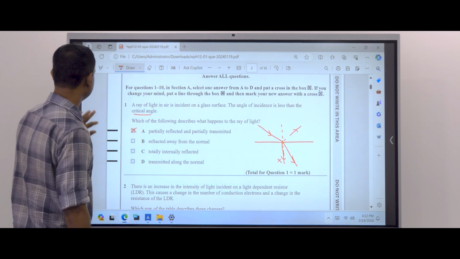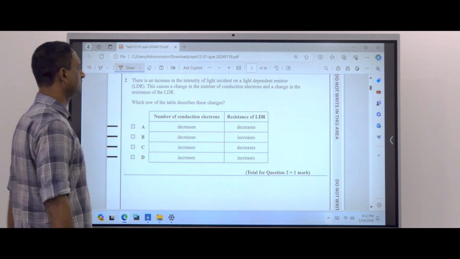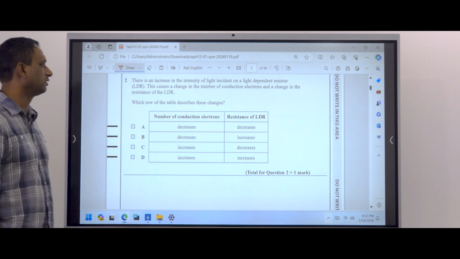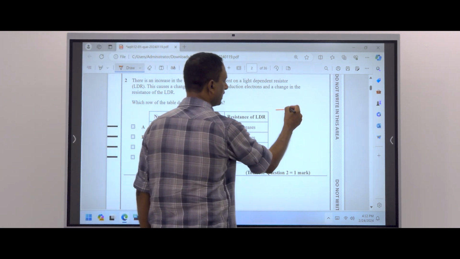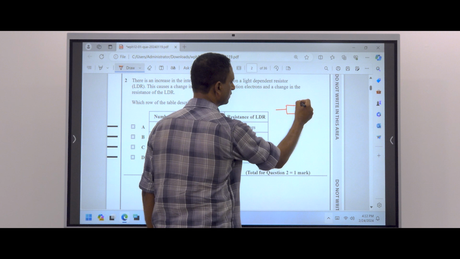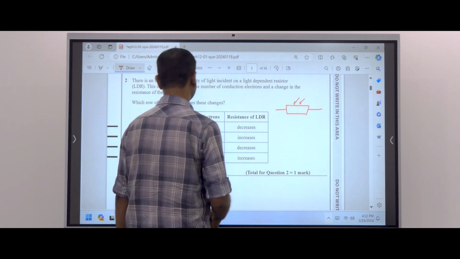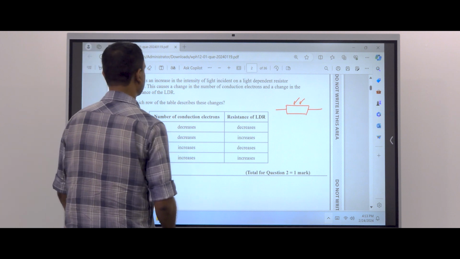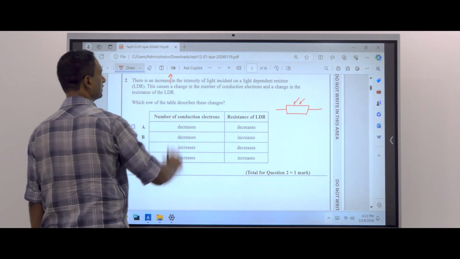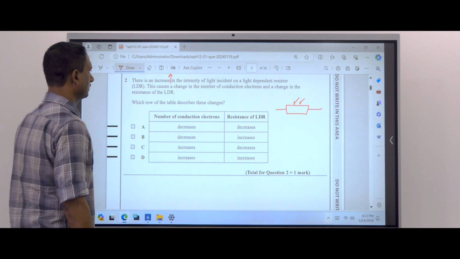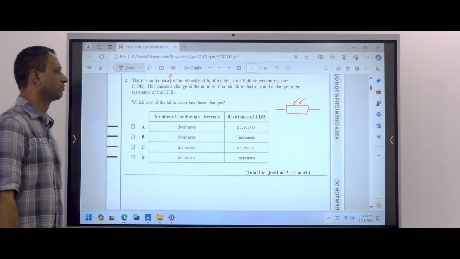Then answer A. There is an increase in the intensity of light incident on a light dependent resistor, LDR. This is an LDR. When the light intensity increases, this causes a change in the number of conduction electrons.